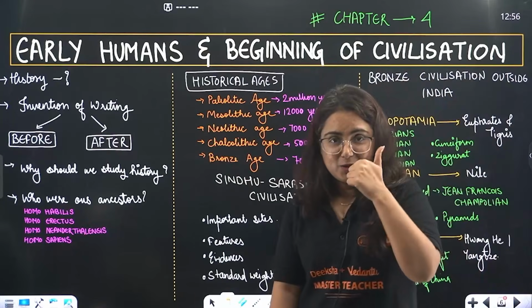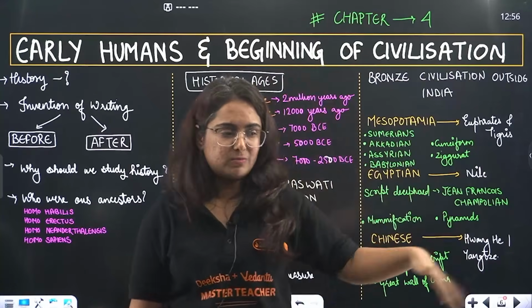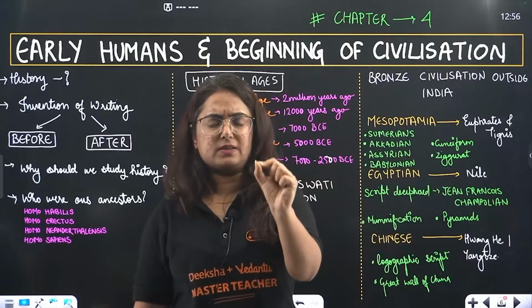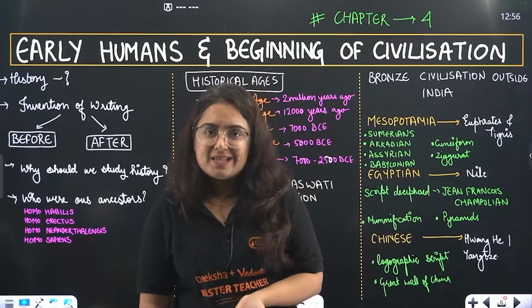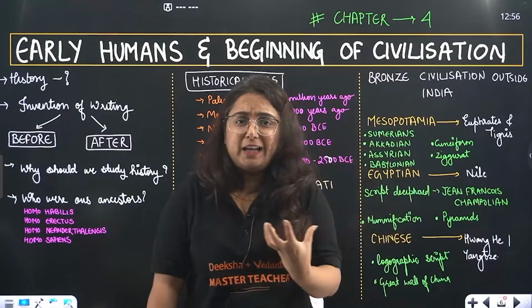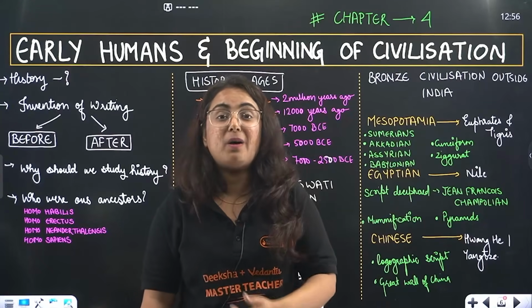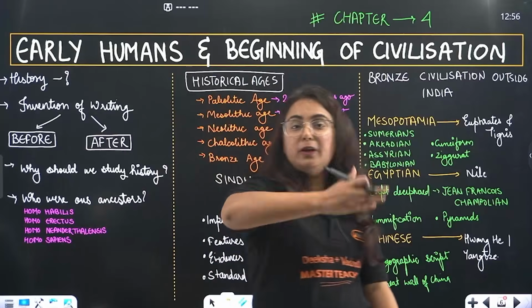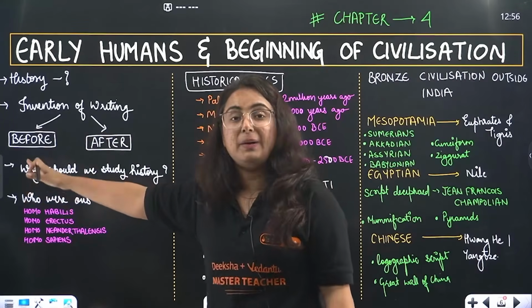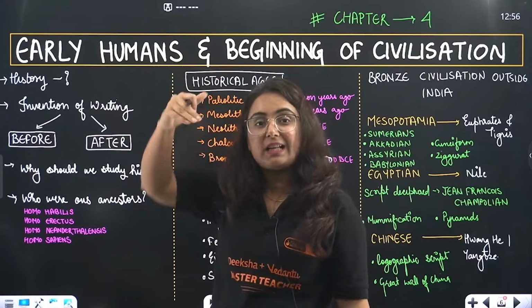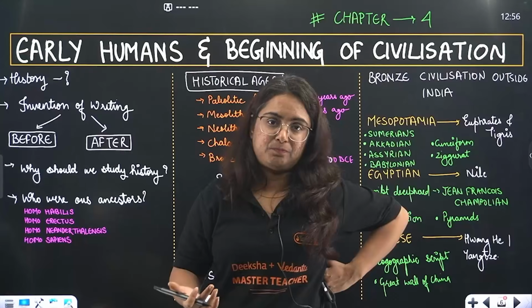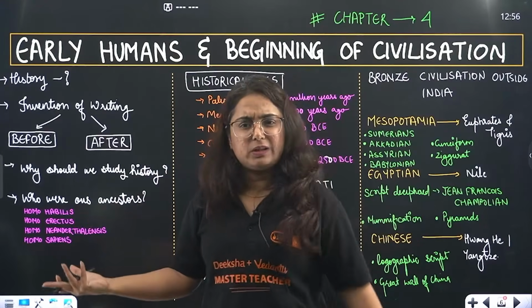One is archaeological sources, everything we find from digging the earth. Second is literary sources. But the big question is, what about when there was no writing, no speaking? Because when we go and see the early humans, they didn't know how to speak and how to write. What about that? Beta, there are different phases of history. Actually, there was a time when we didn't know writing, but yes, we find out about that time with the help of archaeological sources, fossils, and the remains of humans. And after that, obviously, through the help of writing.